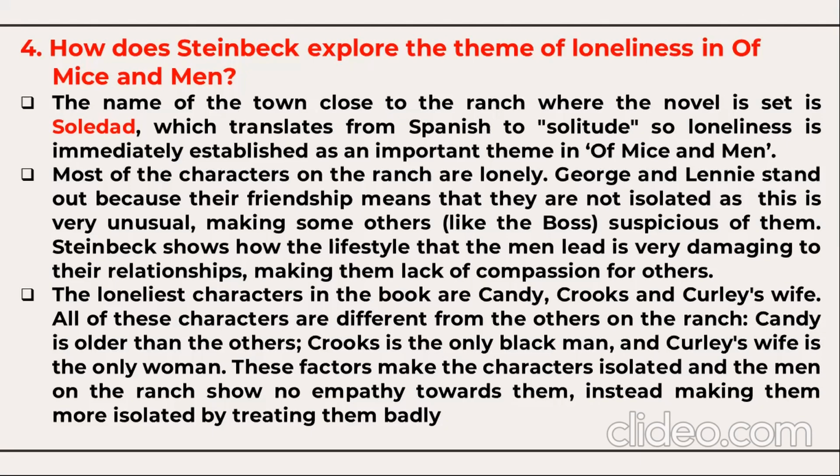All of these characters are different from the others on the ranch. Candy is older than the others. Crooks is the only black man. Curly's wife is the only woman character. So these factors make the characters isolated, and the men on the ranch show no empathy towards them, instead making them more isolated by treating them very badly. So this is how the theme of loneliness is portrayed in this novel, Of Mice and Men.